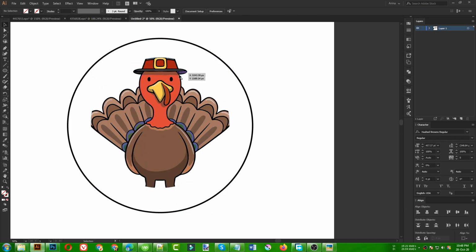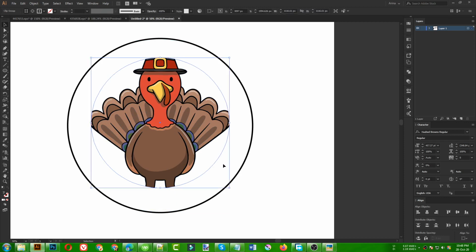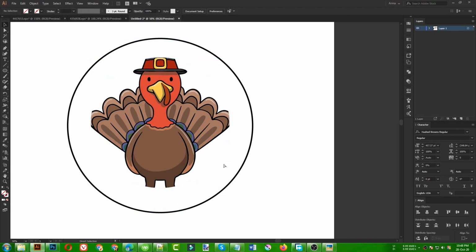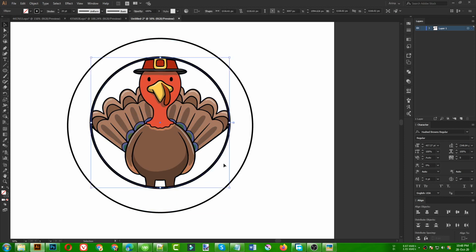As you can see, this is not looking very good, but we will fix that later. So let's first of all press Ctrl F for pasting the ellipse that we copied. This is looking good for me now, but I want this part and the head part to be on top, not inside the clipping mask.